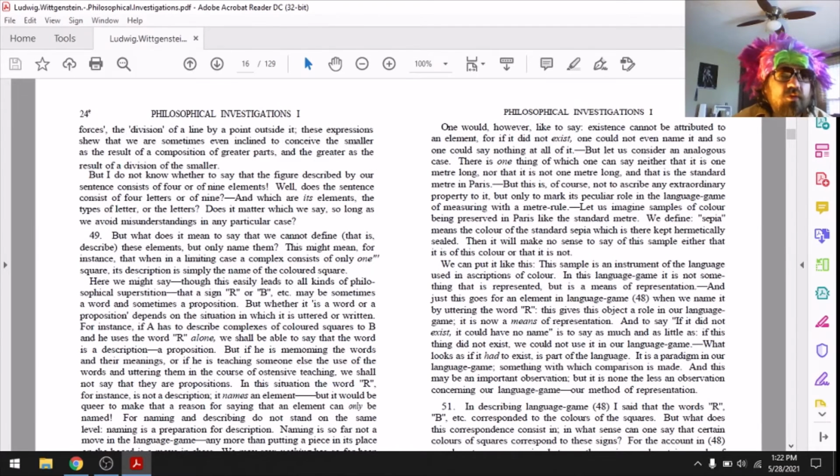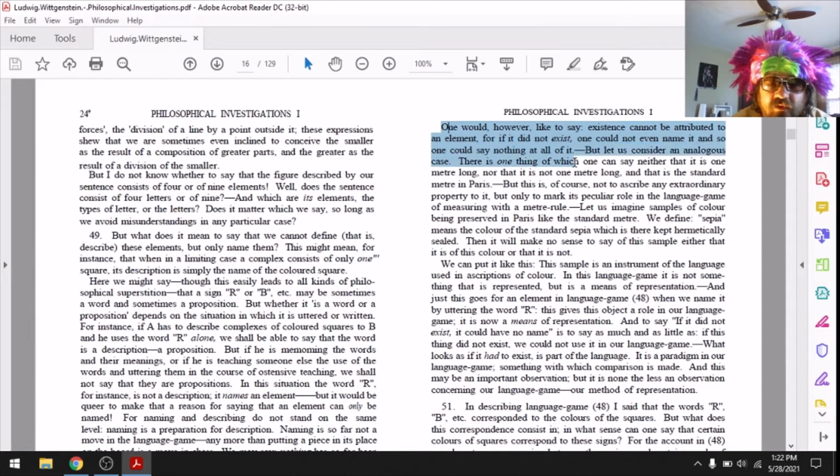Because if it can be destroyed, then it would be separated, and if it was separated, then it wasn't an element. Got it. Okay. One could, however, like to say, existence cannot be attributed to an element, for even if it did not exist, one could not even name it, and so could not say anything at all of it.